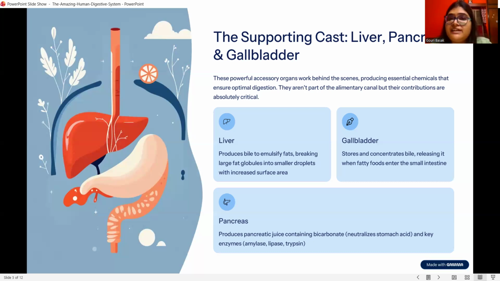Do you know the pancreas also secretes hormones? Can you tell me the names of the hormones which are released from the pancreas? Do you know the names? Okay. So the names are insulin, glucagon, and somatostatin. So the pancreas is secreting the enzymes as well as the hormones.